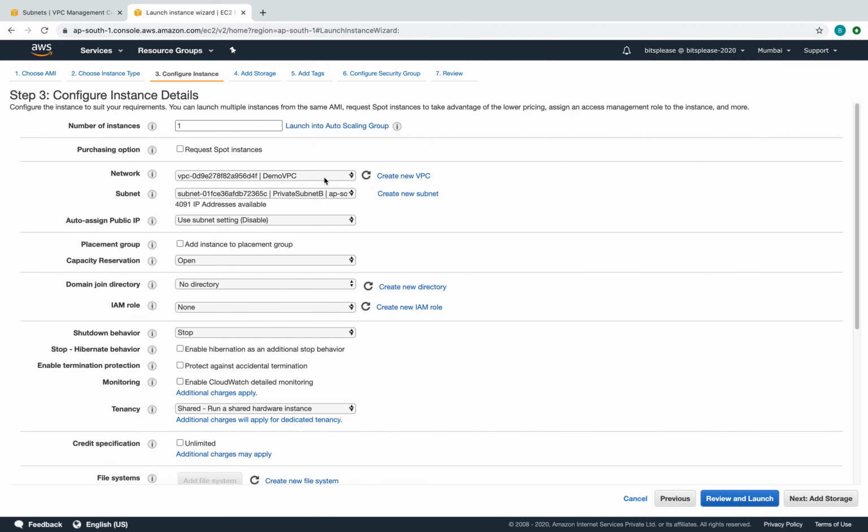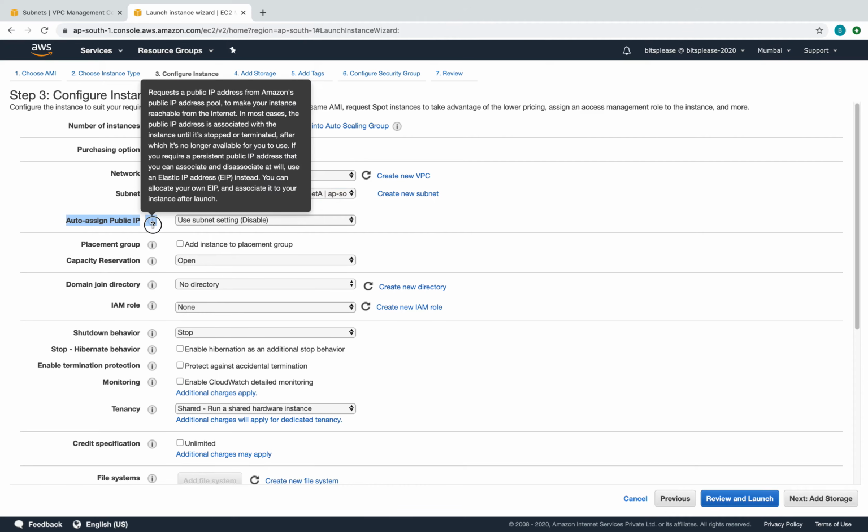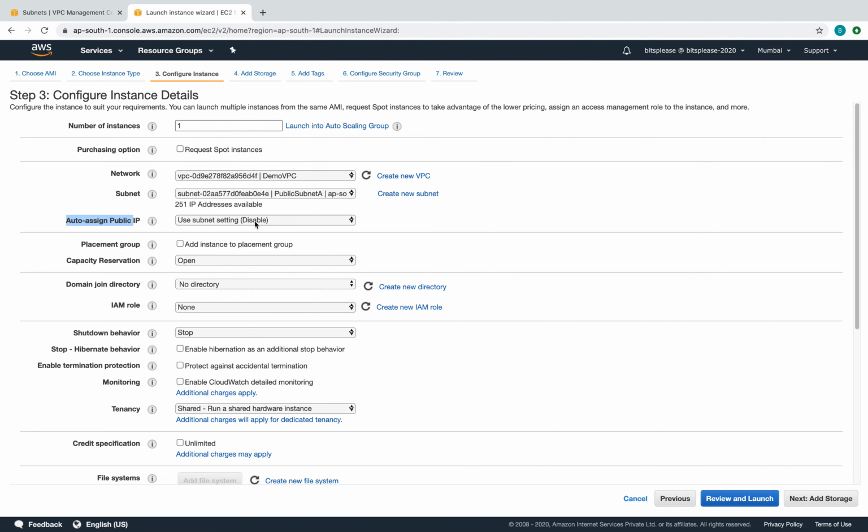Okay. So we're going to create it in the demo VPC, and now you have the option here to select in which subnet you want to create this. To start with, I want to create this in my public subnet A, right? Normally I would put a load balancer, but for our example here, I'm just putting an instance itself. So there you go. I have public subnet A, and there's an interesting thing here. Use subnet settings: auto assign public IP is currently set to disable. The reason is because we have to do something here.